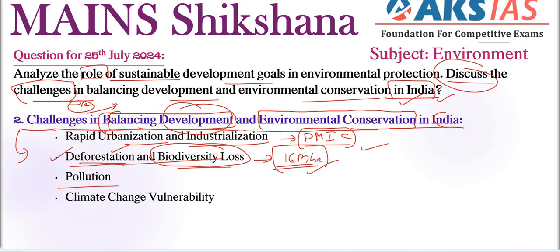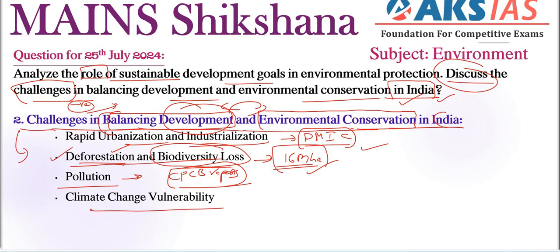And next one, pollution. Air, water or soil pollution are major concerns regarding development and environmental conservation. Here we can include our Central Pollution Control Board reports, right? That major Indian cities consistently fail to meet our air quality standards. That is a very important thing.